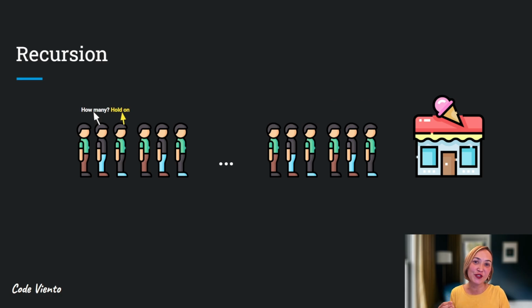The first person says, I'm the only one here. So, there is just one person in the line. Now the answers start rolling back down the line step by step. The second person adds themselves and says, okay, now there are two people. The third person adds themselves to the total and says there are three. This continues until the answer reaches you at the back of the line.